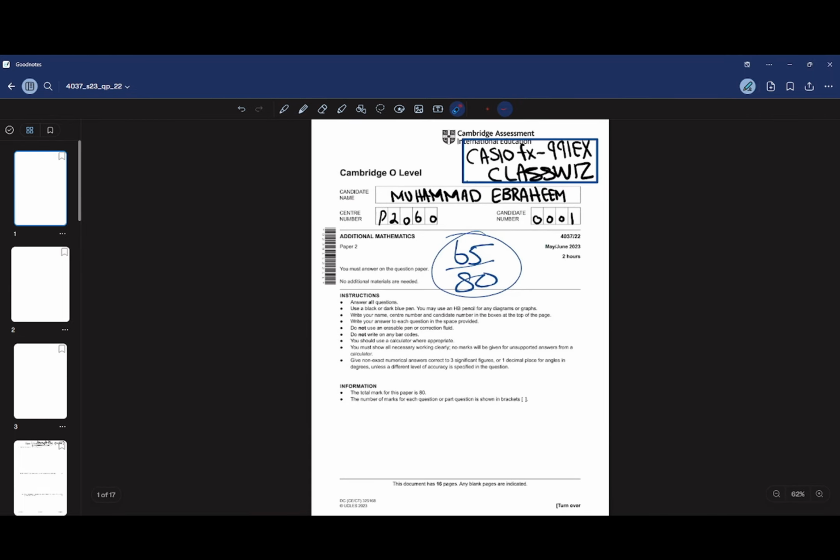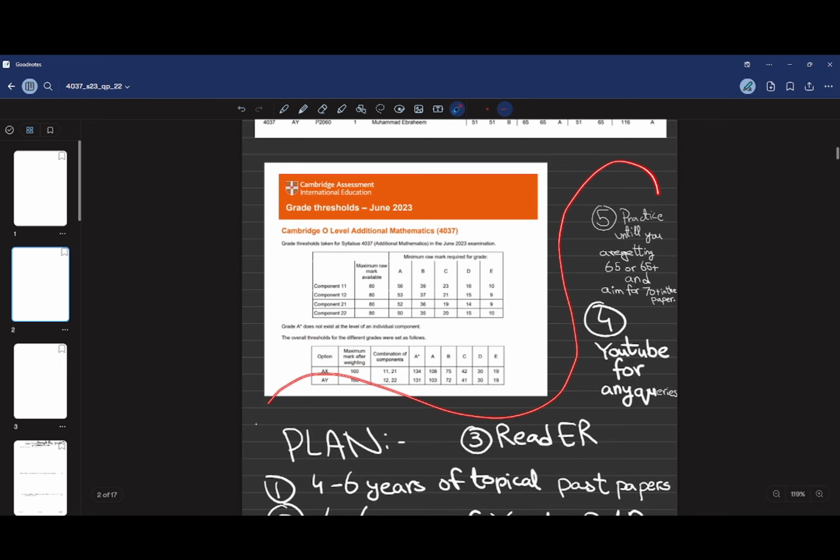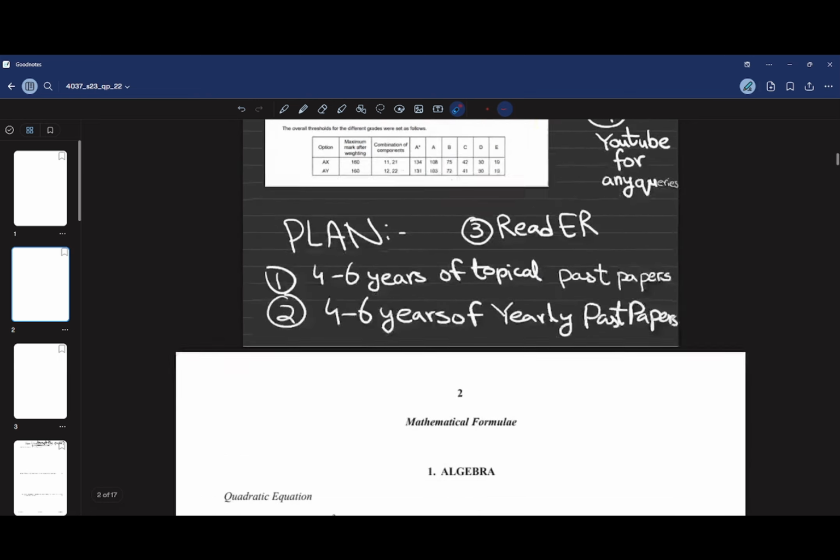So this is the plan. You need to get quantity of practice. You need to practice this much to get a confirmed A or an A star. You need to practice this much amount of papers. It consumes a lot of time, but it is what it is.